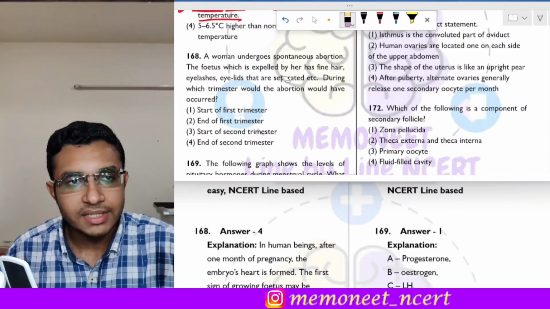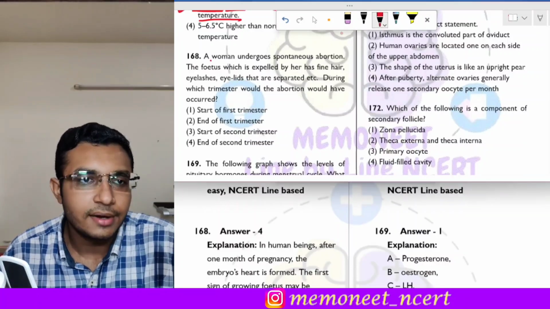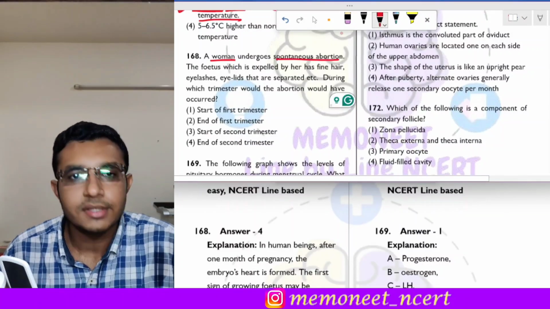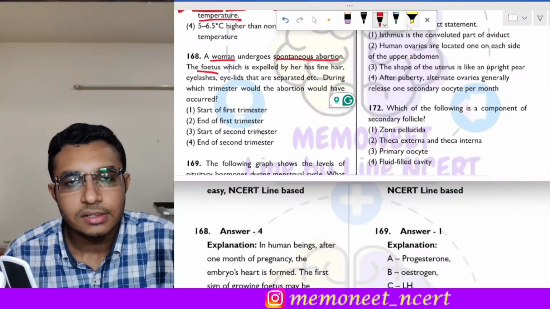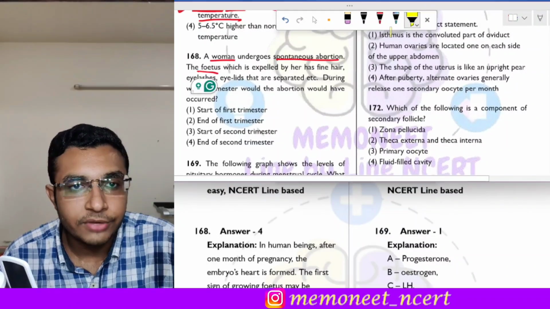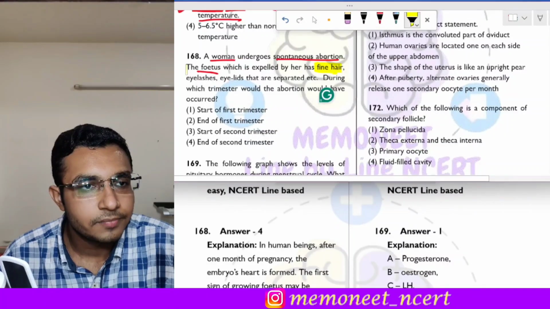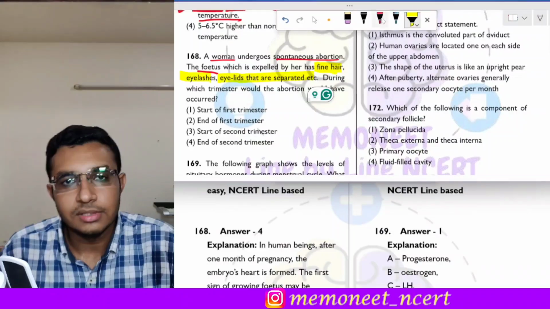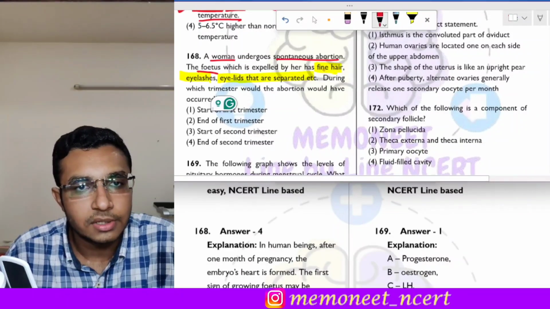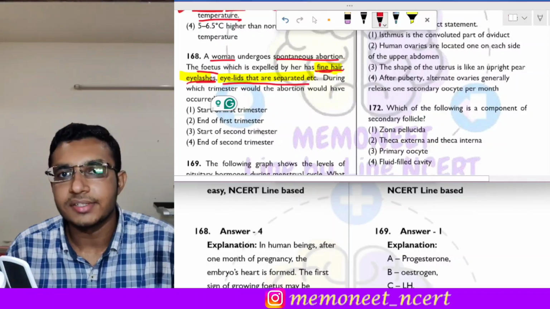Moving on to the next question, question number 168. This question states that a woman undergoes spontaneous abortion. Now the fetus which is expelled by her has the following features: fine hair, eyelashes, and eyelids that are separated.